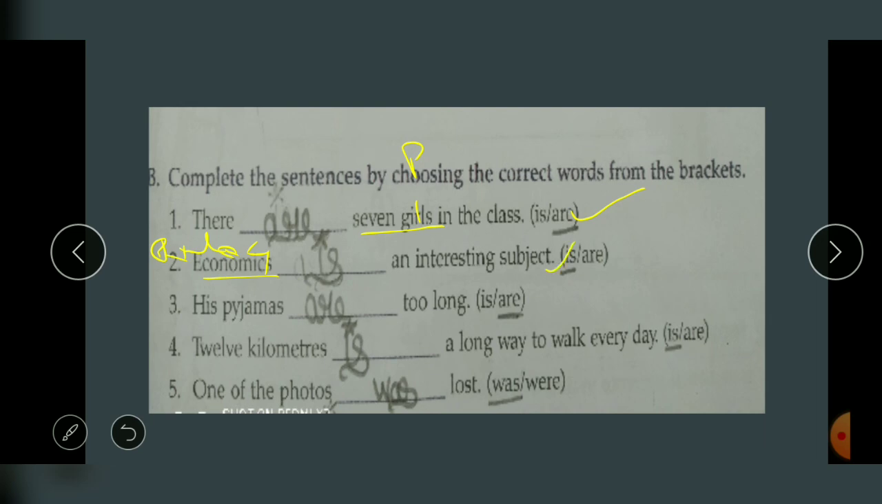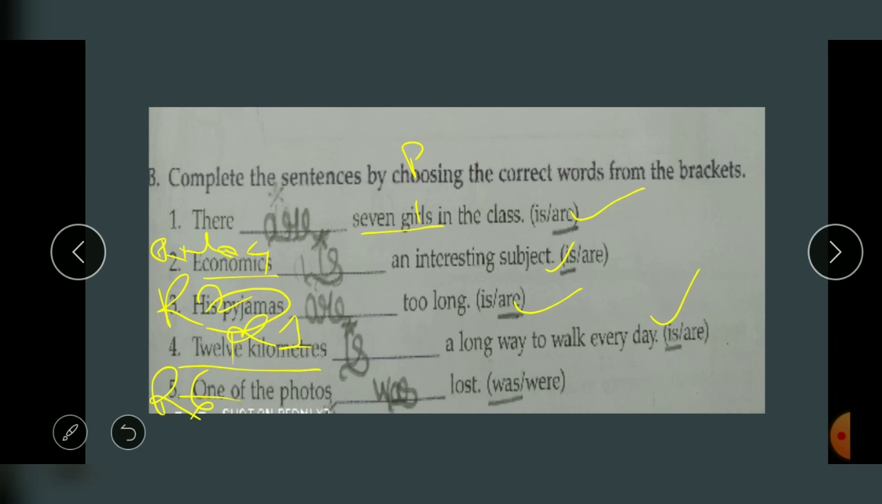So is. Clear? His pajamas. Again, which rule? Rule number 2. Plural, because there are 2 parts of your pajamas, so are. Now 12 kilometers, rule number 1. 12 kilometers, though plural noun, but we consider it singular, so your verb will also be singular. Now one of the photos, let me see which rule? Rule number 6. So what rule number 6 says? After one of the plural, the verb is singular.